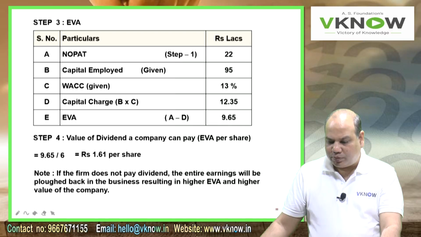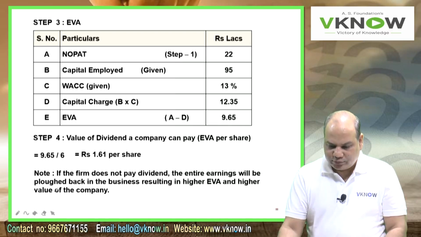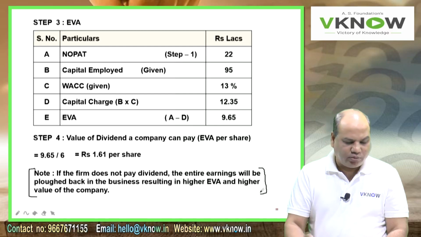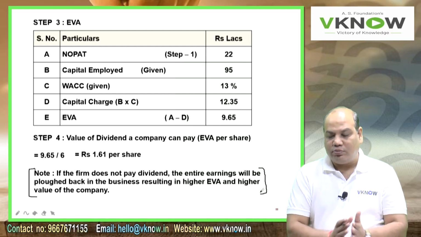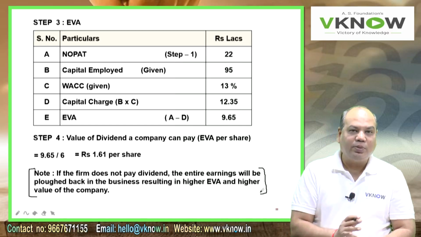This note you can copy from previous answer if you want, or you can copy now. If the firm does not pay dividend, if this question is also added in point number D of this problem, suppose in your exam 4 questions are asked, what if the firm does not pay dividend?